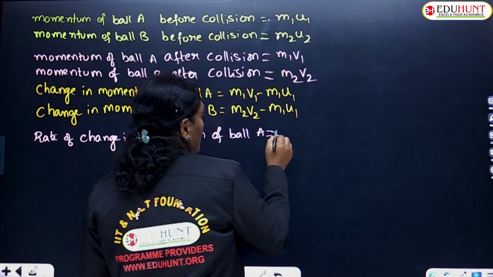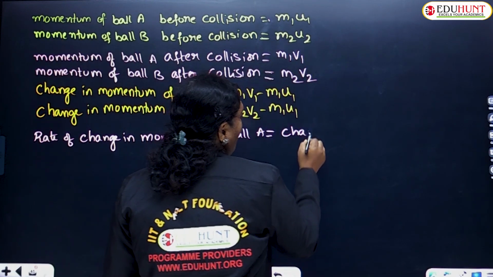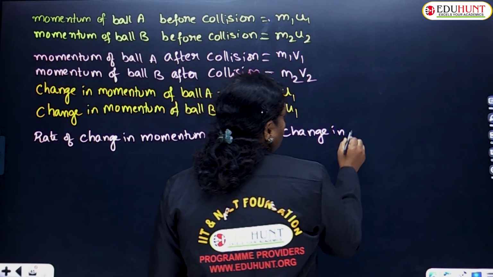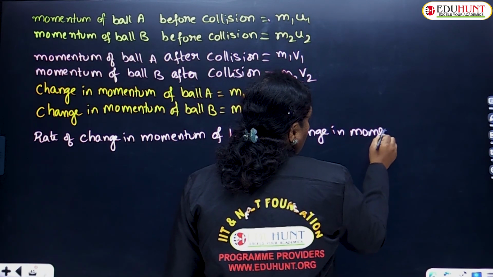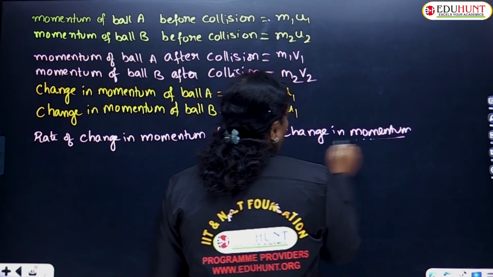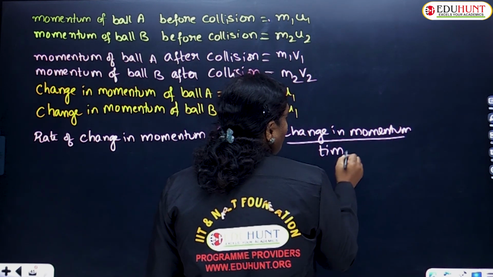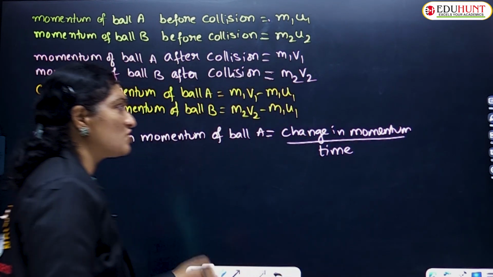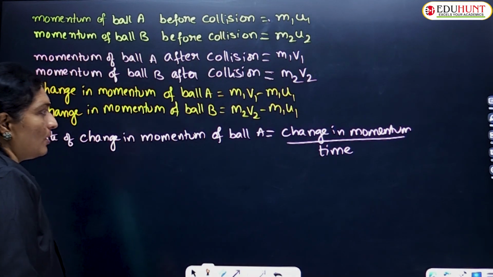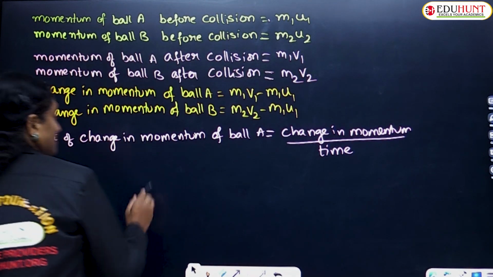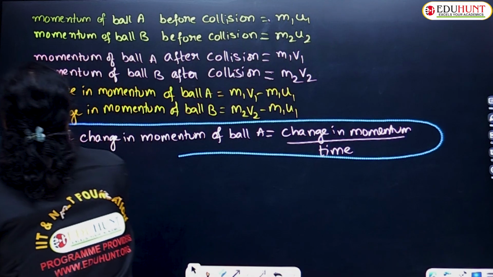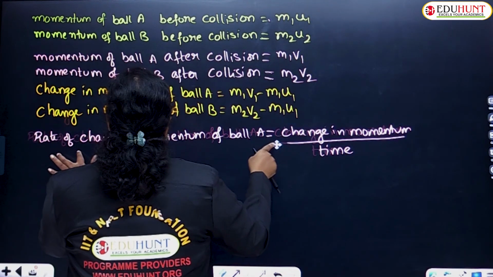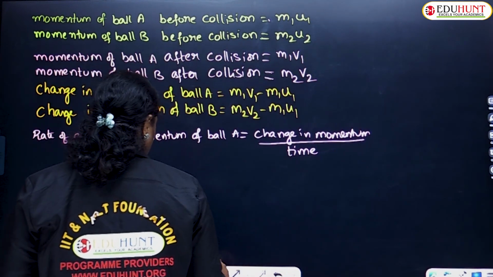That is nothing but change in momentum upon time. Rate of change of momentum is nothing but change in momentum upon time. That's it. Okay, so this change in momentum upon time can also be written as something like this, children.